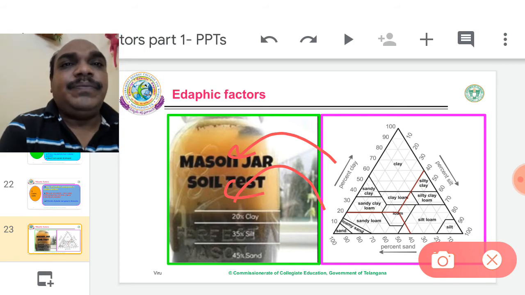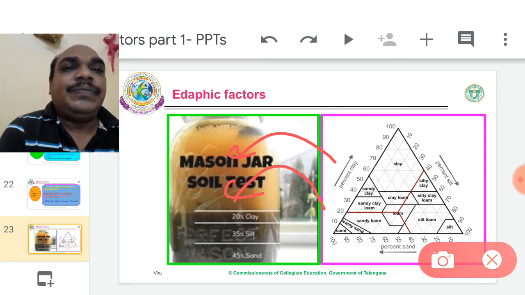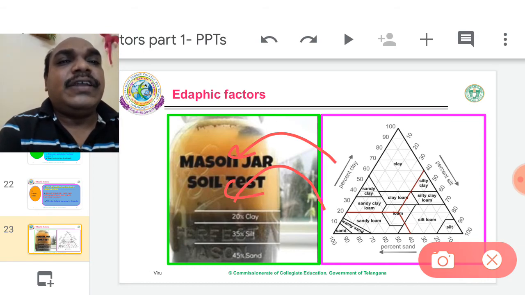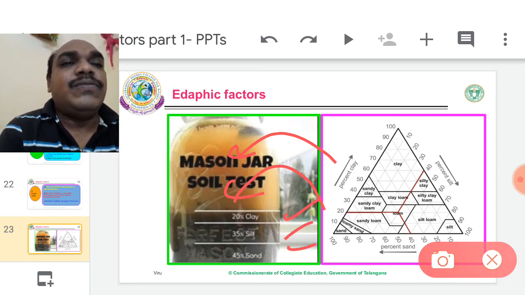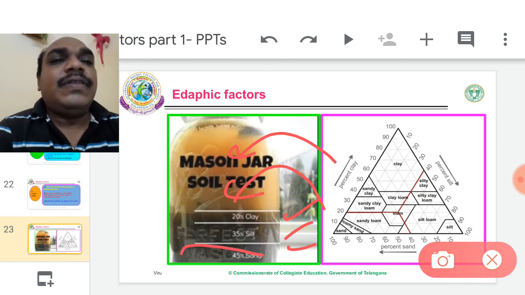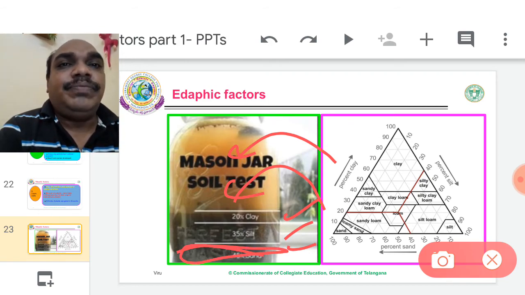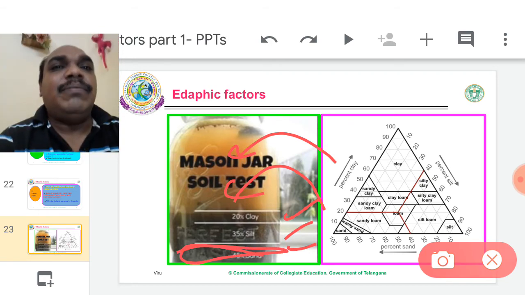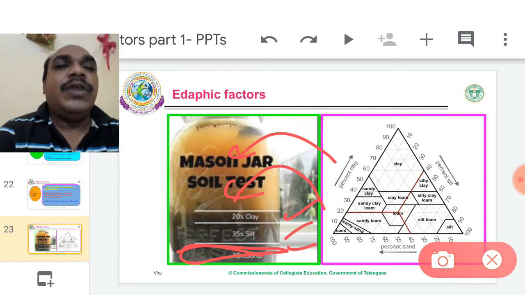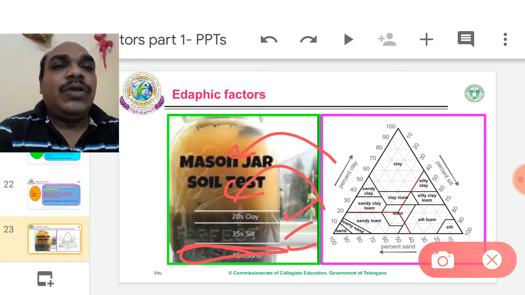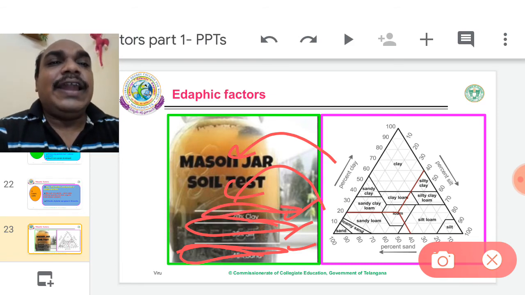Keep it aside for several hours. After some hours, gradually some stratified layers are visible. Always the bottle bottom is filled with gravel, big size gravel, sand. Over that silt, and over that clay.